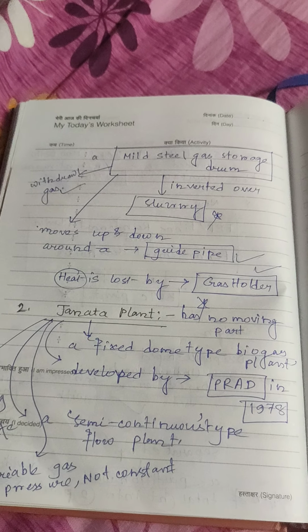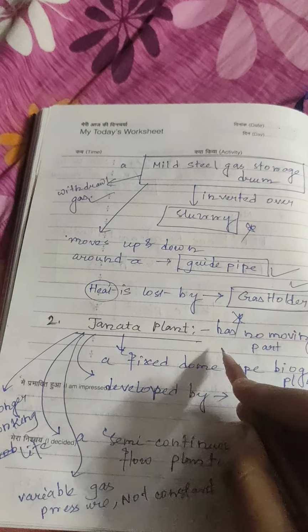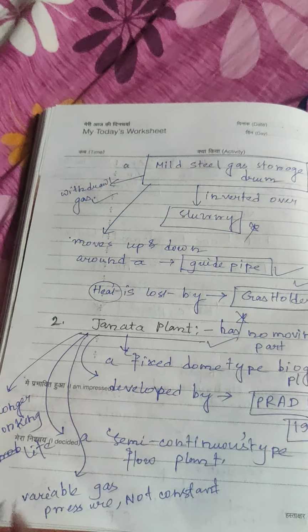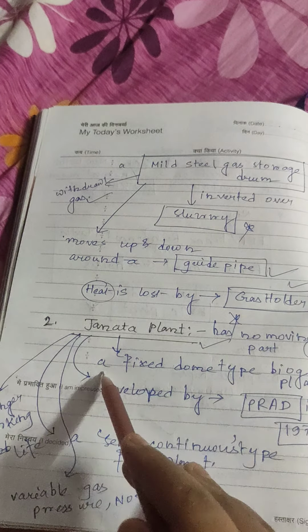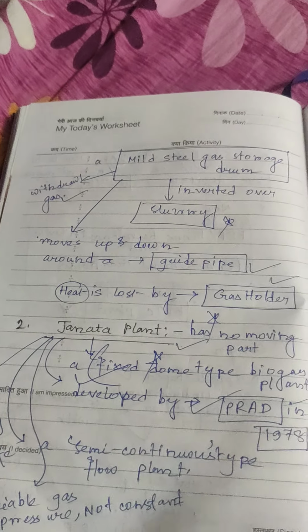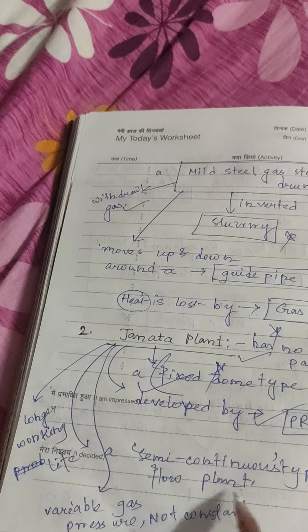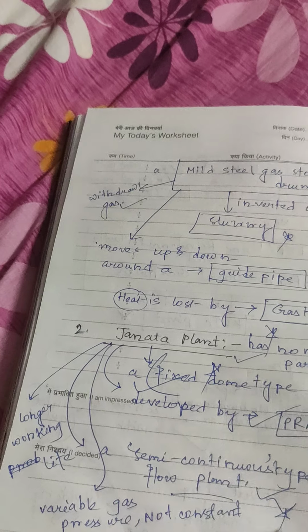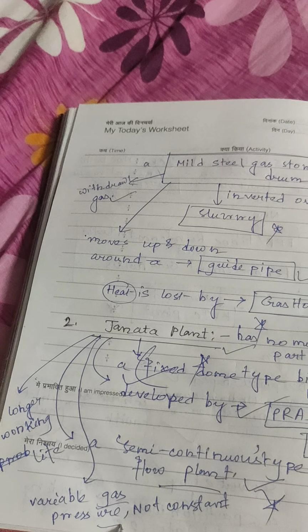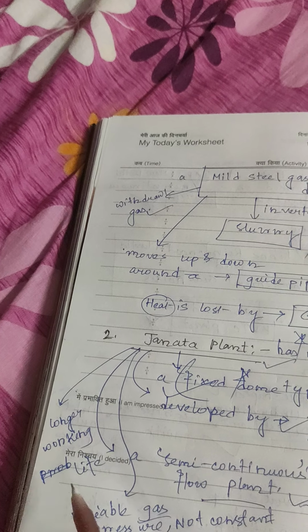Second is the Janata plant type of biogas plant. It has no moving parts. It is a fixed dome type of biogas plant, developed by PRAD in 1978. It is a semi-continuous type of flow plant. It has variable gas pressure, not constant gas pressure. It has a longer working life.